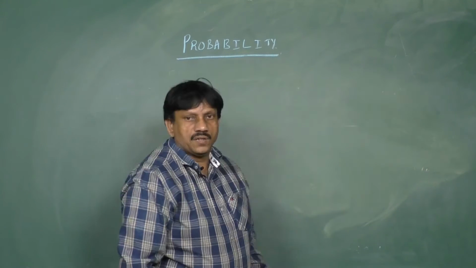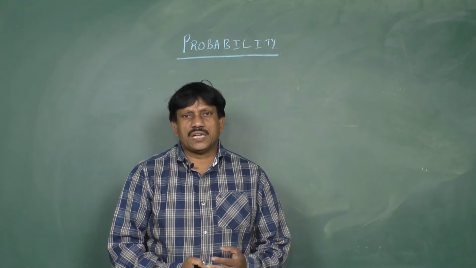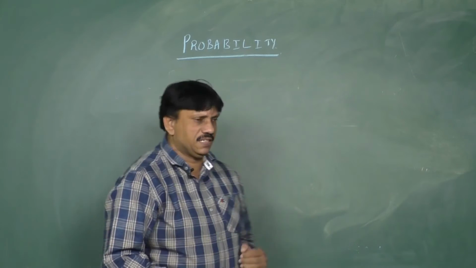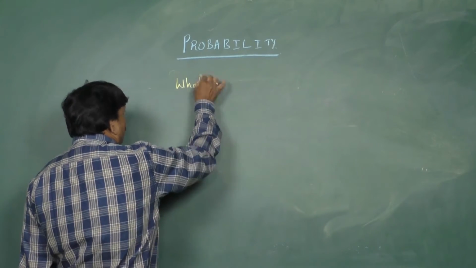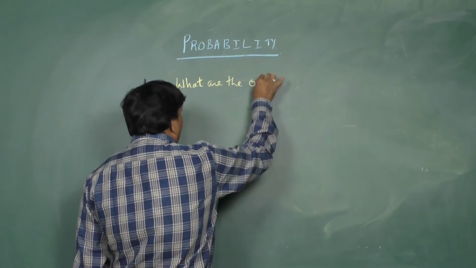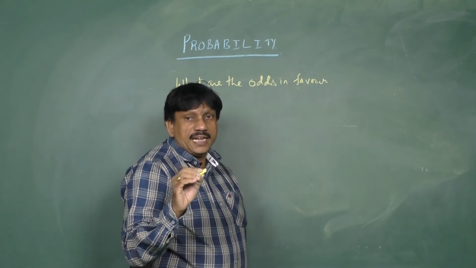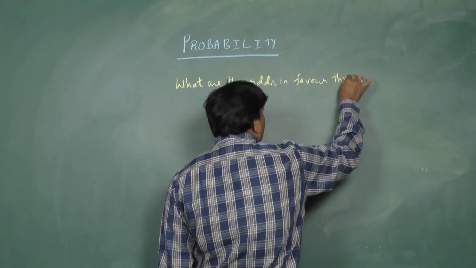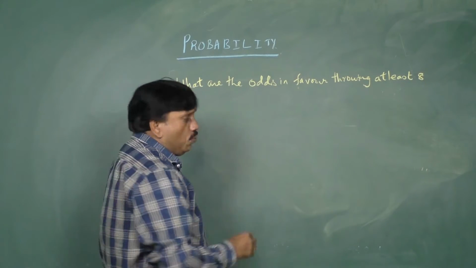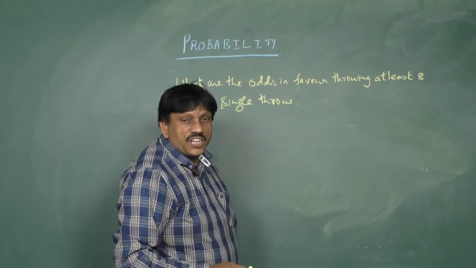Next concept. We'll take one example to solve this model. What are the odds in favor of throwing at least 8 in a single throw with 2 dice? Let us see. What are the odds in favor of throwing at least 8 in a single throw with 2 dice?